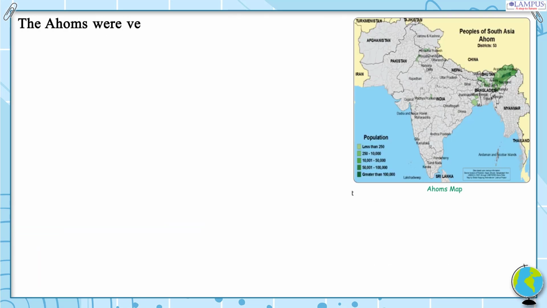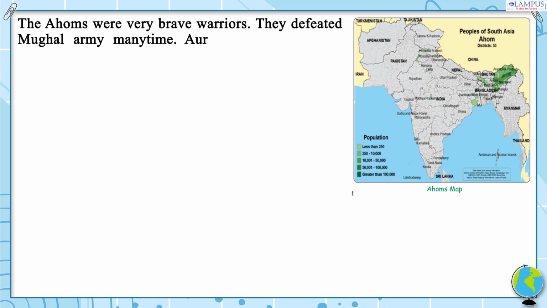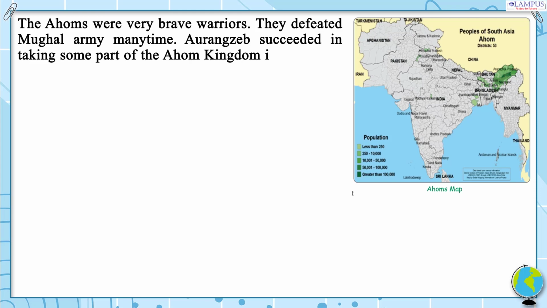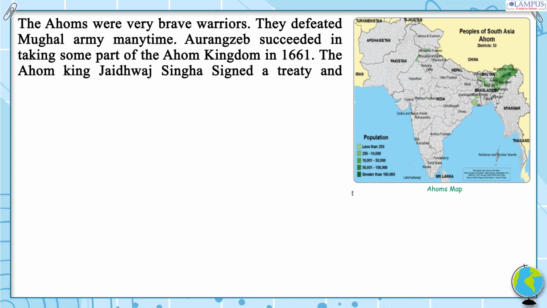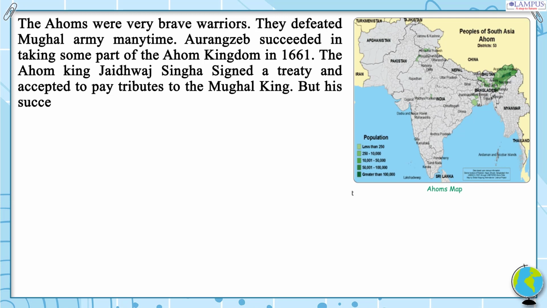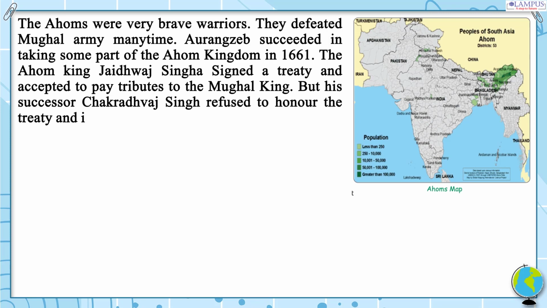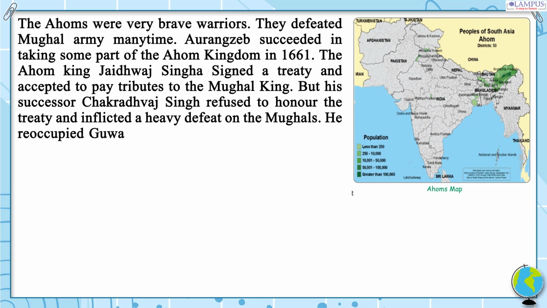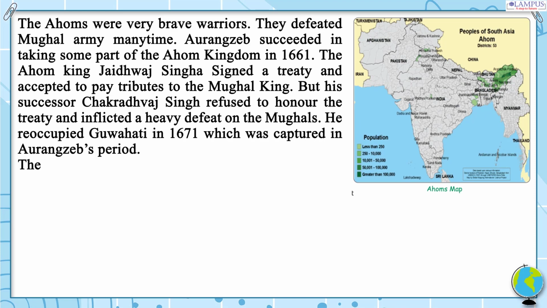The Ahoms were very brave warriors. They defeated the Mughal army many times. Aurangzeb succeeded in taking some part of the Ahom kingdom in 1661. The Ahom king Jayadhwaj Singha signed a treaty and accepted to pay tribute to the Mughal king. But his successor Chakradhwaj Singha refused to honor the treaty and inflicted a heavy defeat on the Mughals. He reoccupied Guwahati in 1671, which was captured in Aurangzeb's period.